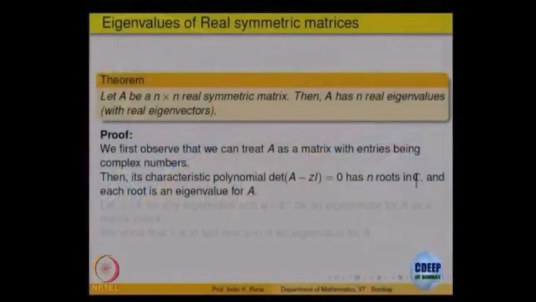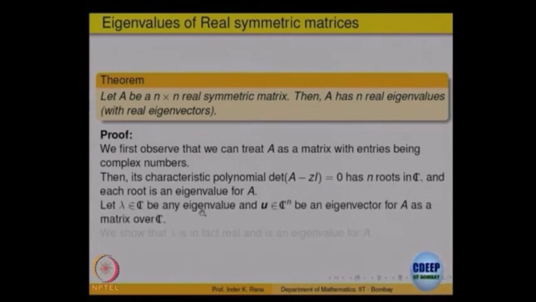So, we will start with the characteristic polynomial, which is a polynomial with real coefficients, right. Let us treat it as a polynomial with complex coefficients, real numbers are part of complex numbers anyway, right. So, it will have roots which are probably complex, and we will show that each root of the characteristic polynomial has to be a real number, right. That is what we want to show. That means, if lambda is a root of the characteristic polynomial, then lambda is equal to lambda bar, where lambda bar is the complex conjugate. If we show that, then we are through. So, let us assume the characteristic polynomial will have n roots, right, in complex numbers.